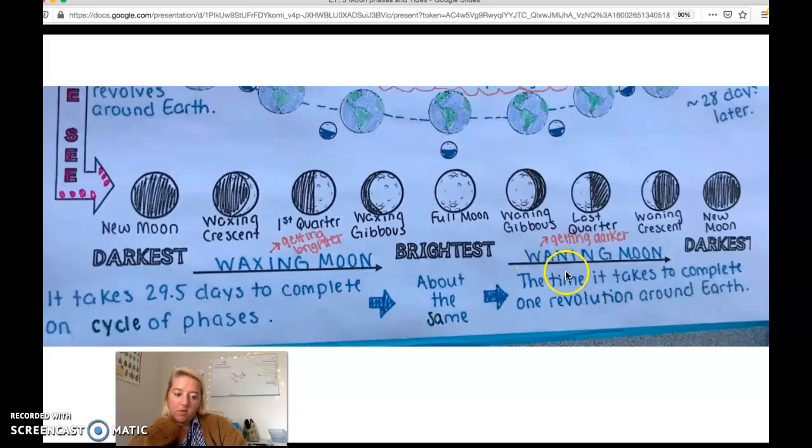So remember I told you your rotation and your revolution of the moon are the same. That is why we only see the same side of the moon at all times, and we call that tidal locking. That's our phenomenon.